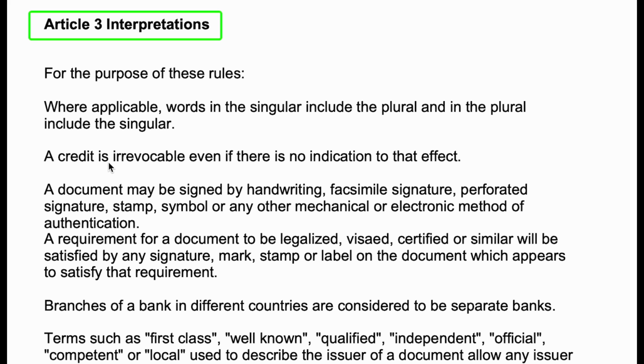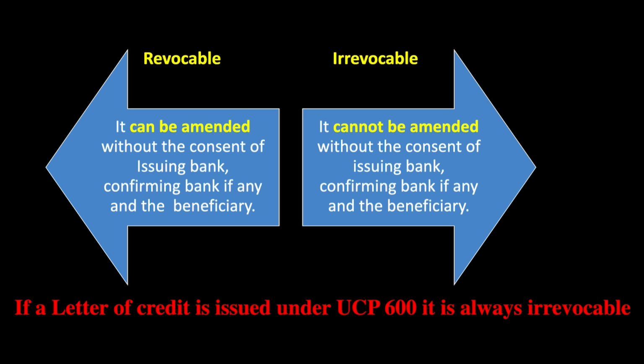Next, a credit is irrevocable even if there is no indication to that effect. First of all, we should learn the difference between revocable and irrevocable credits. A revocable credit can be amended without the consent of the issuing bank, confirming bank if any, and the beneficiary. On the other hand, an irrevocable credit cannot be amended without the consent of the issuing bank, confirming bank if any, and the beneficiary. Earlier, there was a provision for revocable credits, but after the introduction of UCP600, all credits are irrevocable, even if it is not expressly mentioned anywhere in the credit.